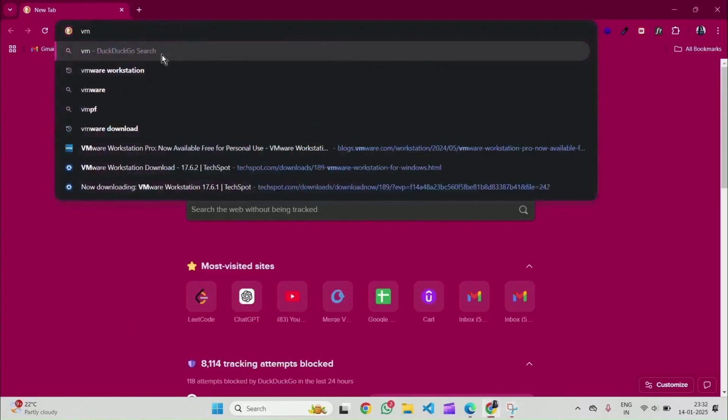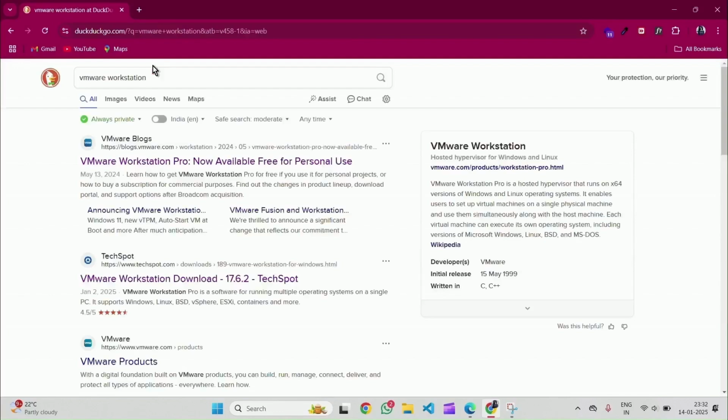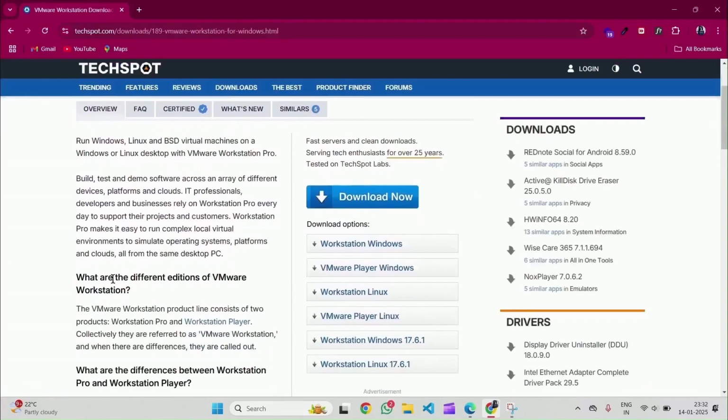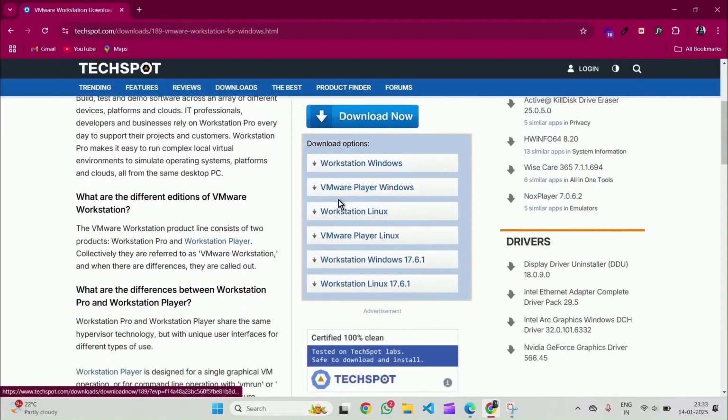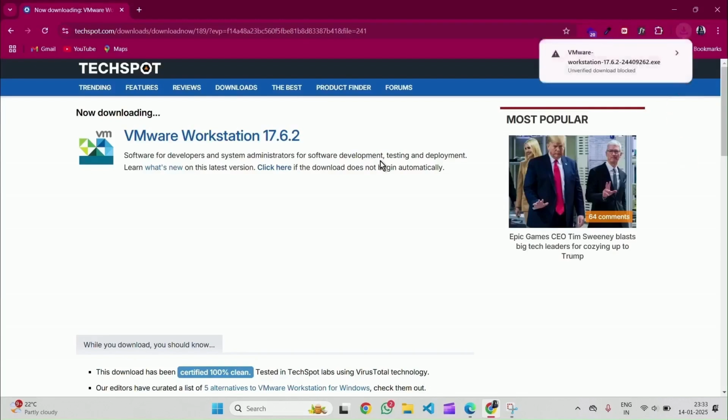First, open your web browser and search for VMware download. Click on this link. Click on Workstation Windows. And the download will start automatically. If the download doesn't start, you can click on the provided download URL to begin the process.